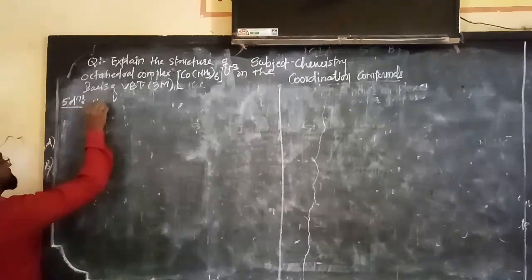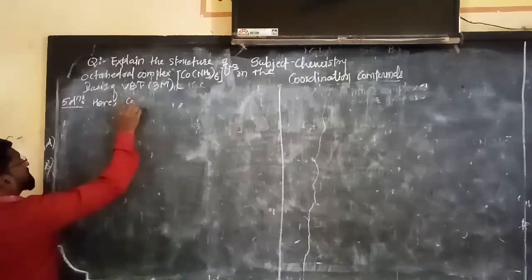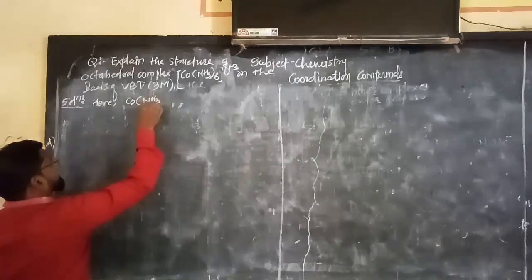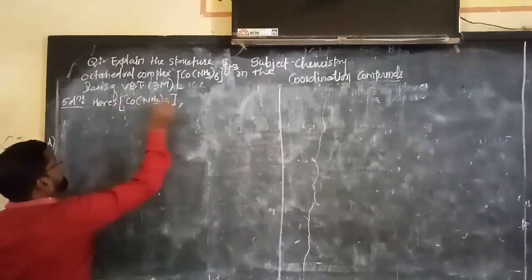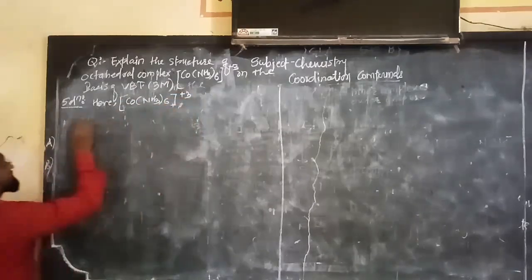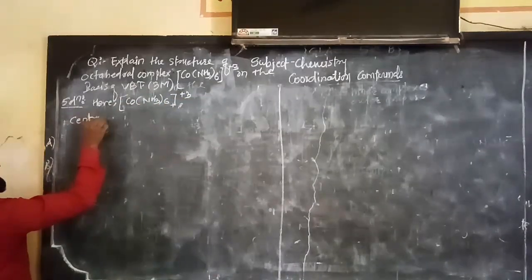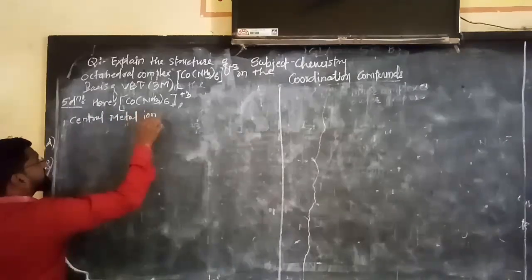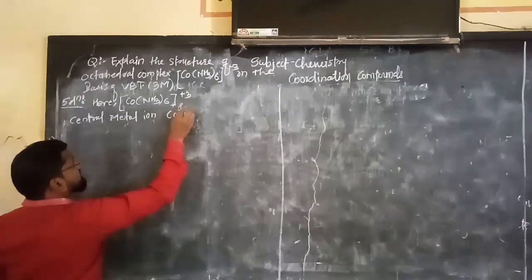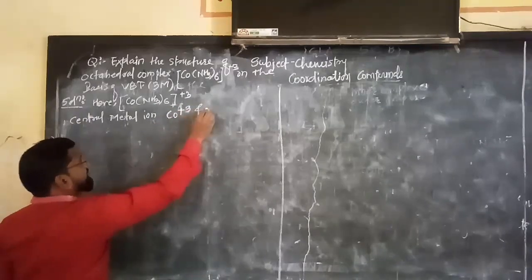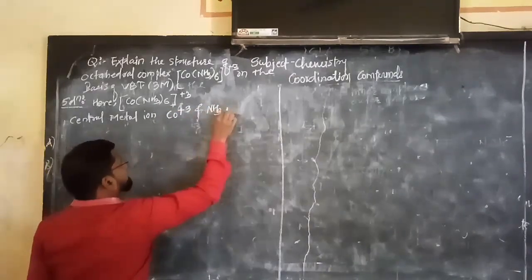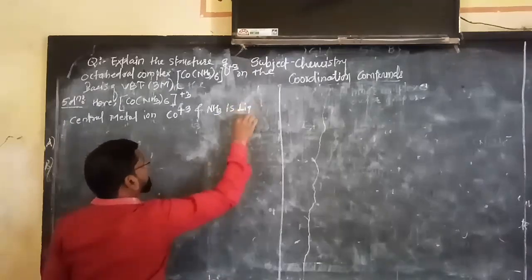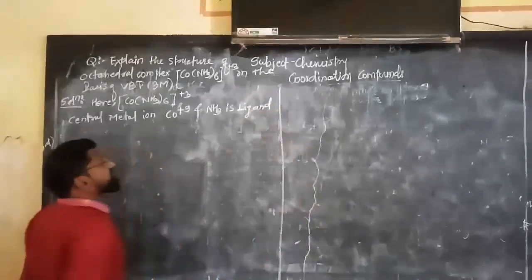See here, the complex [Co(NH3)6]3+. The central metal ion, what is that? Cobalt 3+, exactly, and NH3 is the ligand.